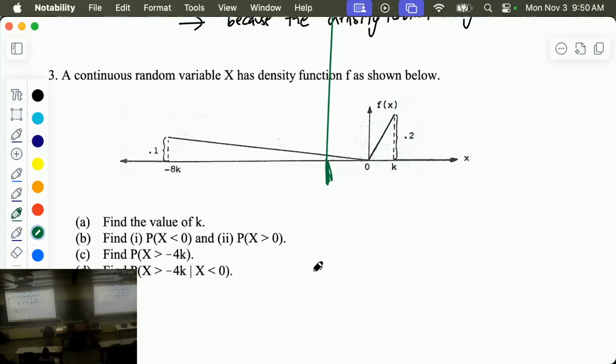A continuous random variable has a density function that looks like this. It's like a pipe where this end is really wide and then gets heavier and heavier towards this end. And the thing that's annoying about this problem is it has this letter k in it. And k is a variable. And the first question says, find the value of k.